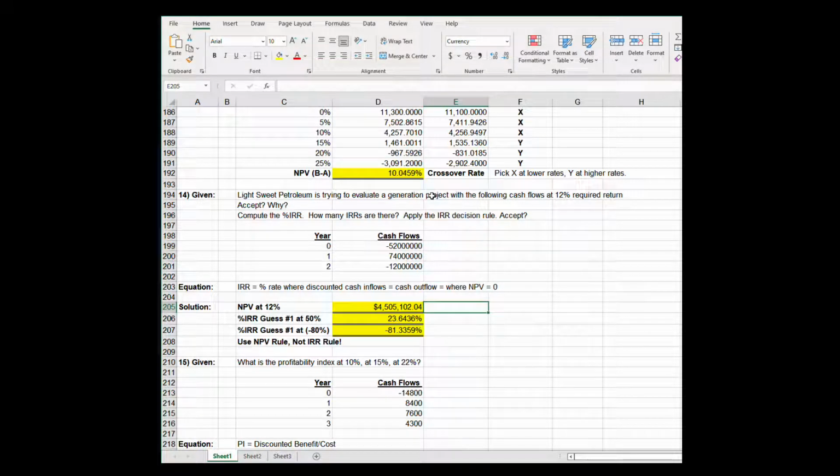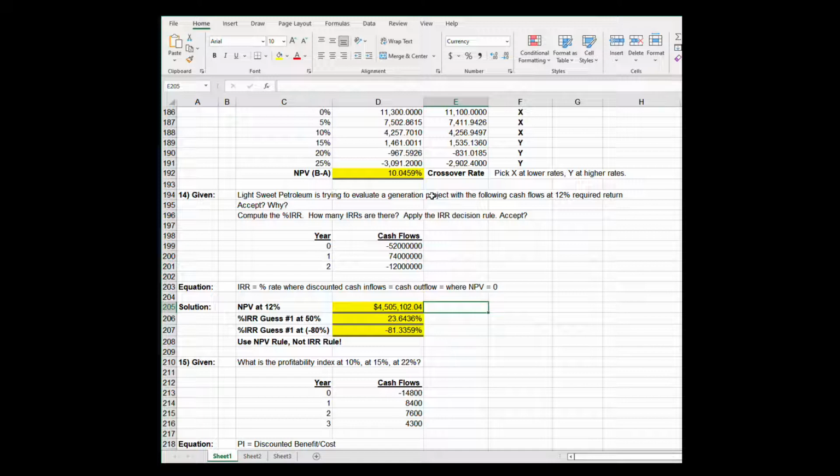So looking at Descartes' rule of signs, how many IRRs might we anticipate? Well, René Descartes says that in non-conventional cash flow situations like this, the number of IRRs is equal to the number of times the signs change. So here we go, minus 52 to 74. That's one change, and then 74 to minus 12 makes two sign changes. So Descartes' rule of signs tells us there might be two IRRs, which will really confuse the CFO.